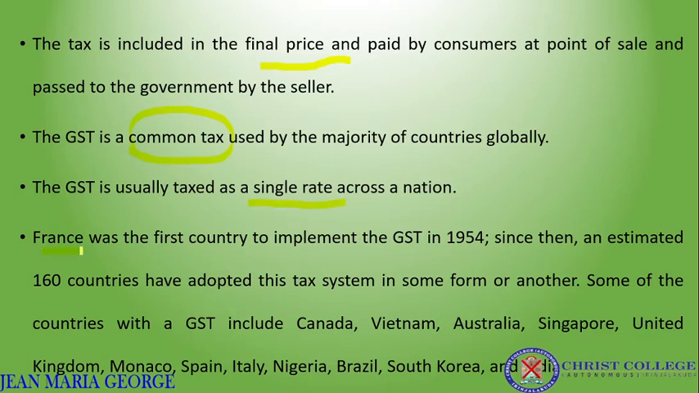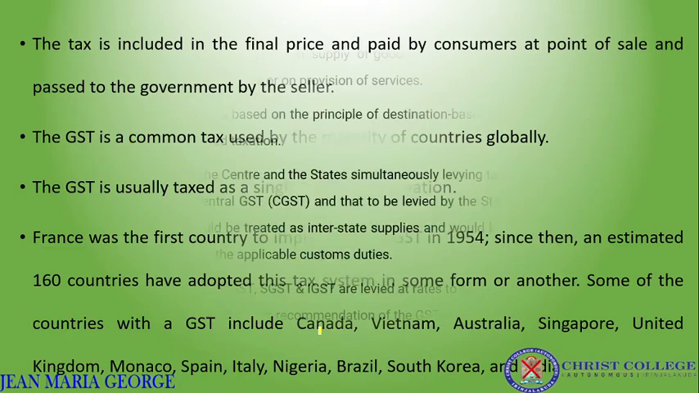So France was the first country to implement GST. It was in 1954, and after that many countries have adopted this tax system in some form or another. So in each country there may be some difference in its rules or regulations or key features, but the main common features will be the same in all countries. Some of the countries with the GST include Canada, Vietnam, Australia, Singapore, UK, Monaco, Spain, Italy, Nigeria, Brazil, South Korea, India. So many countries are using the goods and service tax.